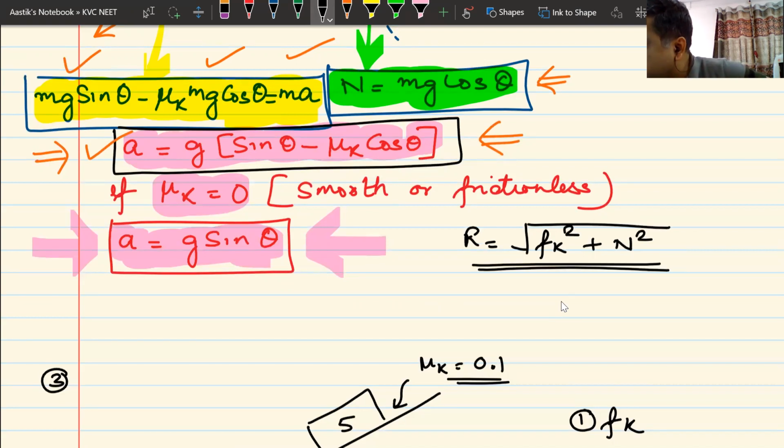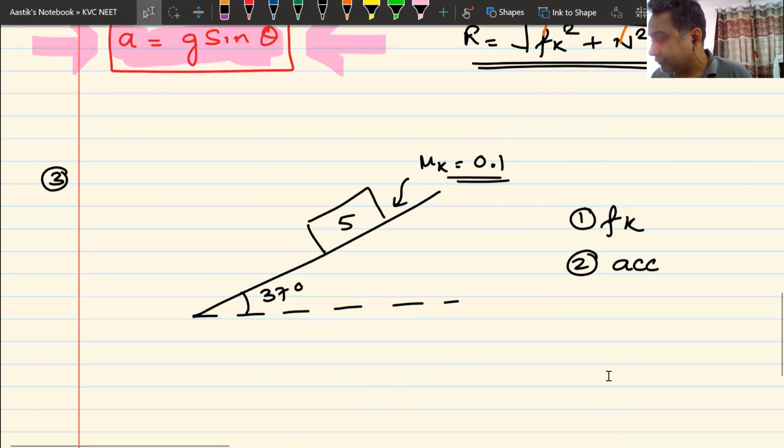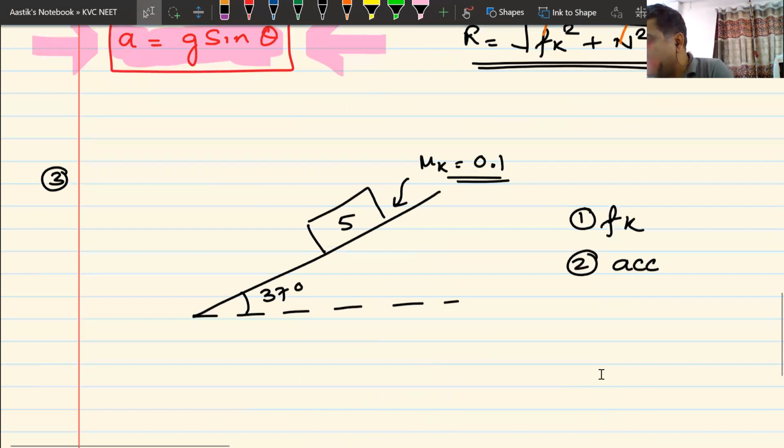How much is Fk in this question? Fk is mu k m g cos theta, and the value of normal reaction is mg cos theta. Just square them, add them, find the root, and you will get the value of the reaction force. Am I clear? Just put the values. I got the value of Fk, I got the value of N, square them, add them, take the root, and you are done. What about this one?